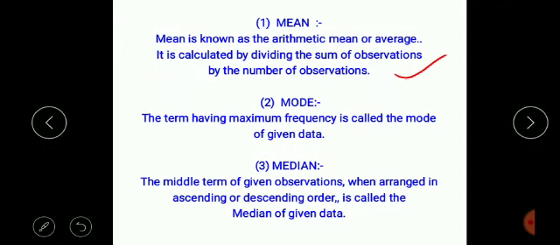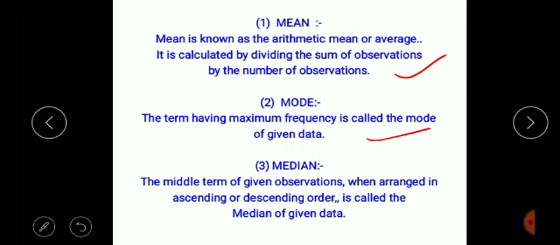So look at the topic. The mean is calculated by dividing the sum of observations by the number of observations. This is how it is defined. What is mode? The term having maximum frequency is called the mode of the given data. So these are the basic definitions.